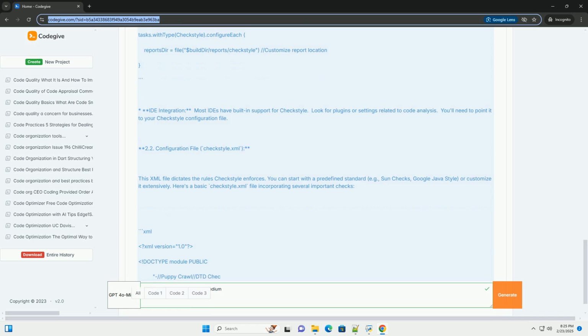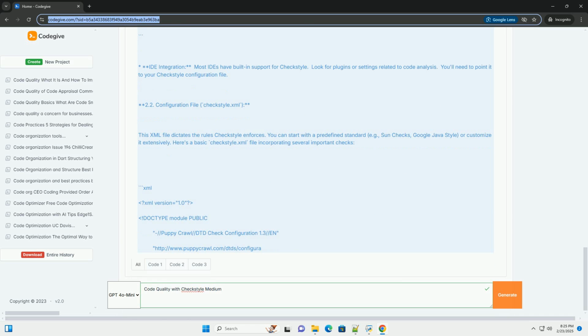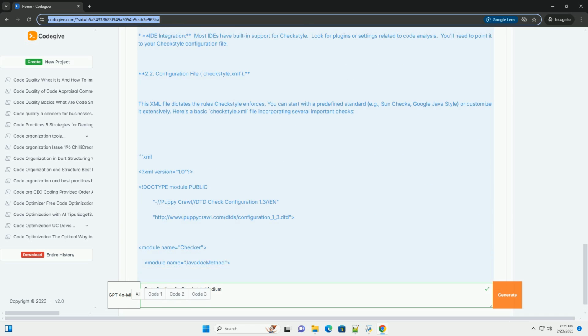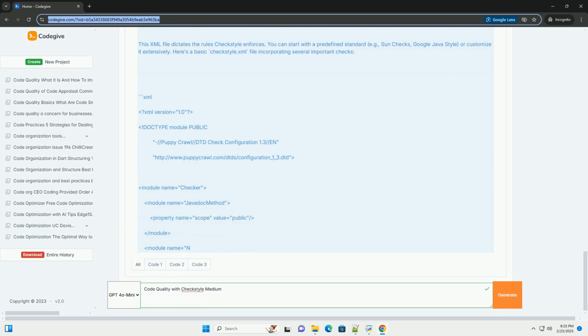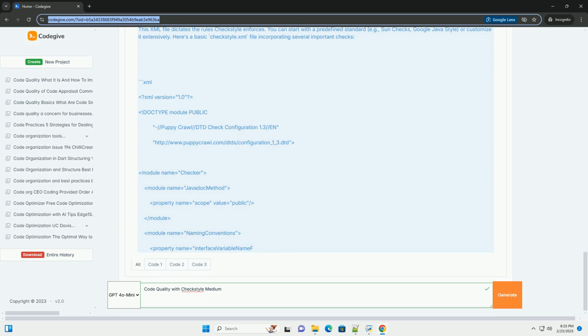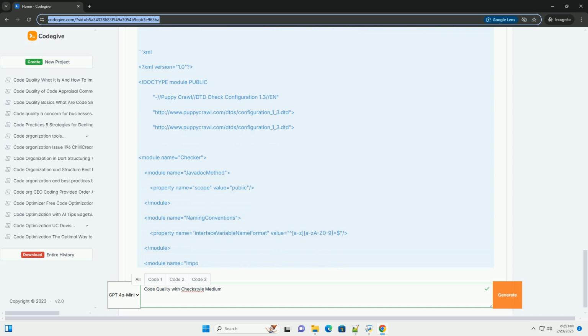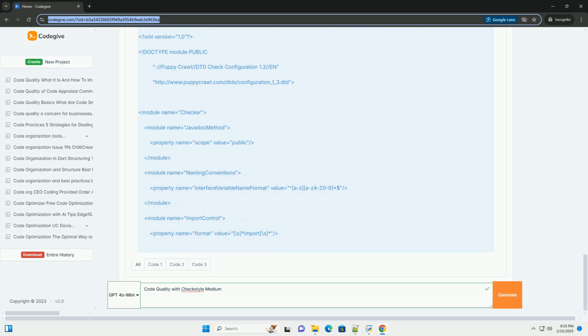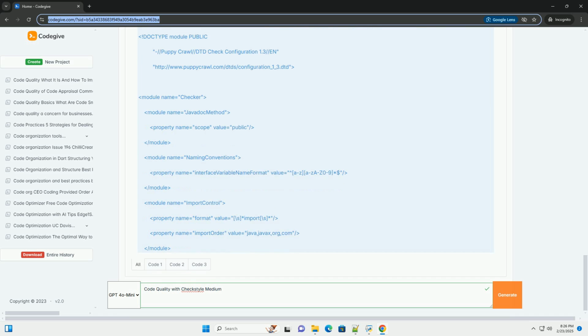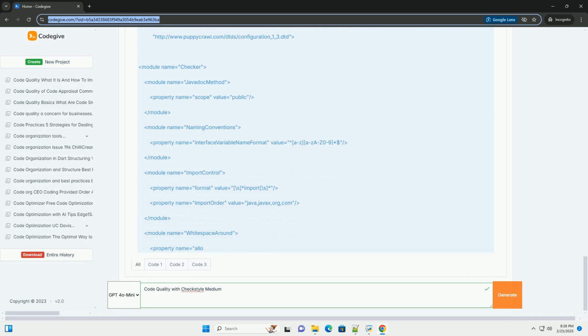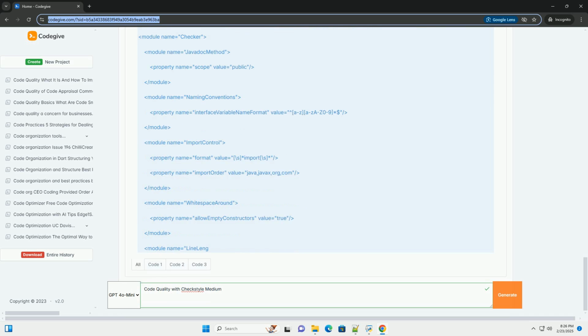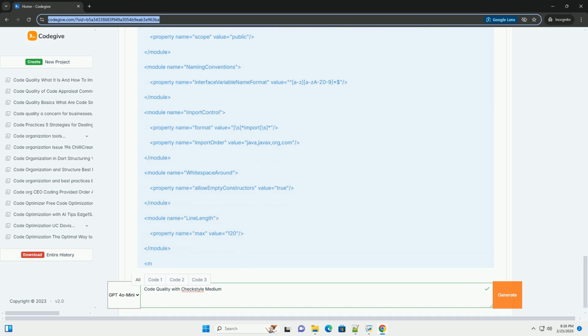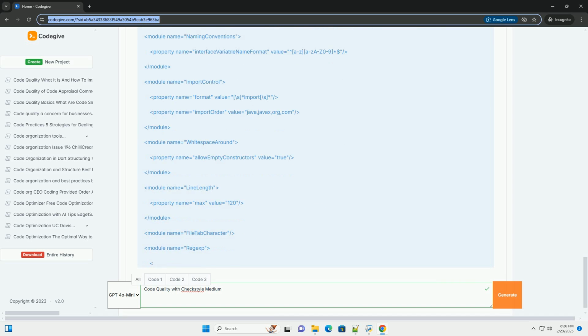2. Setting up Checkstyle. 2.1. Installation. Checkstyle is typically integrated into your build system, Maven, Gradle, or your IDE, IntelliJ, Eclipse. Maven: add the Checkstyle plugin to your pom.xml.